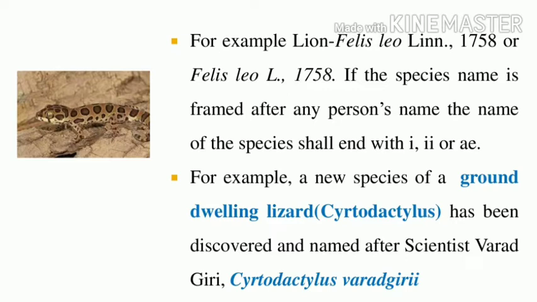If I publish the scientific name of an organism, I mention my name and also the year of publication. For example, the lion Felis leo, named by Linnaeus in 1758. All species names shall end with i, ii or ae.